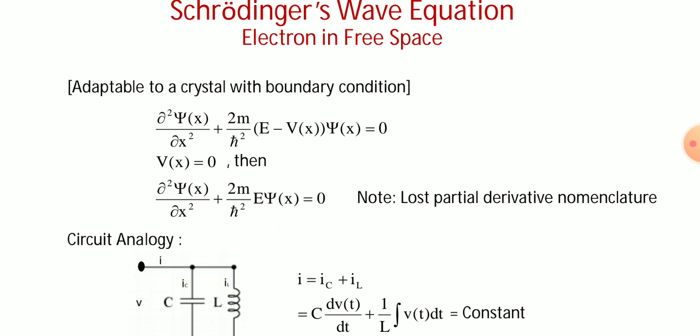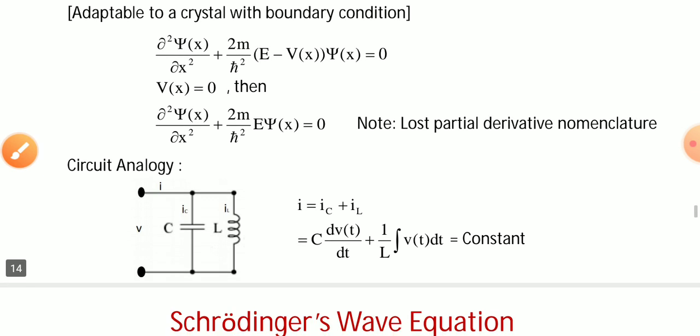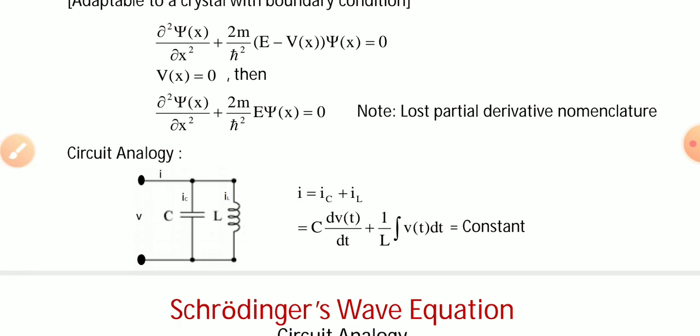Now we are talking about the circuit analogy point of view. Consider a parallel combination of a capacitor and an inductor. Here the current is distributed, and it will be I equal to IC plus IL, where IC is the current through the capacitor and IL is the current through the inductor.